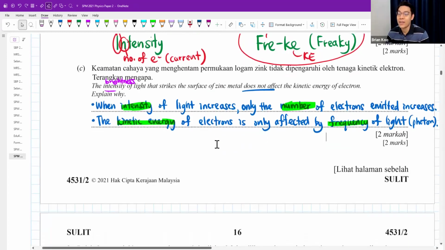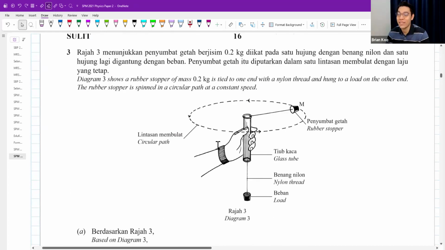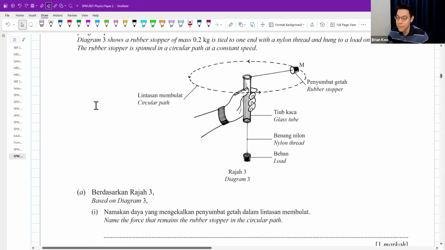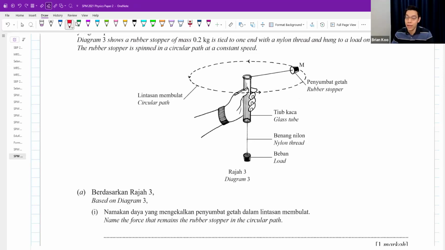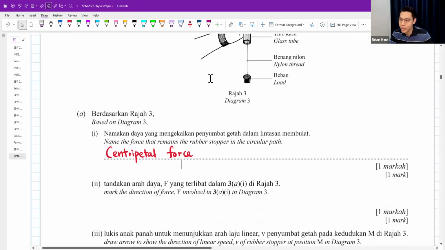Okay, this is how I would explain it. Question number 3, gravitation. The diagram shows a rubber stopper of mass 0.2 kg tied to one end of a nylon thread, and a load hung on the other end. The rubber stopper is spun in a circular path at a constant speed. Based on the diagram, name the force that keeps the rubber stopper in a circular path. Anything that goes round and round in a circle, we call it centripetal force.